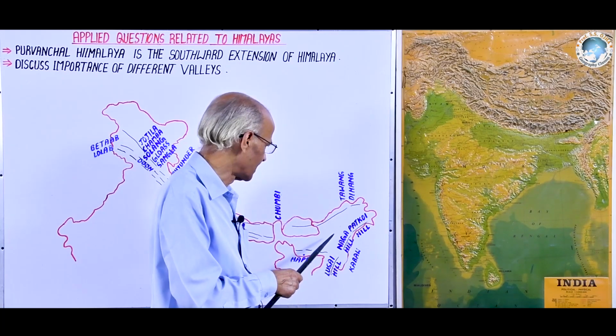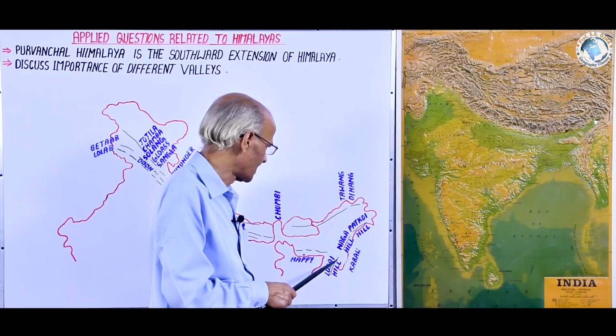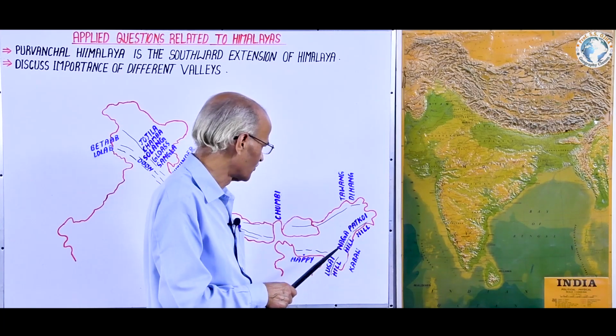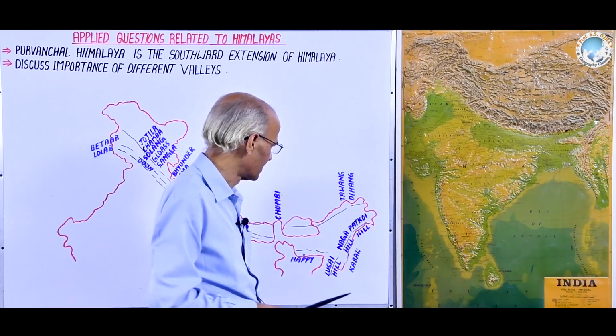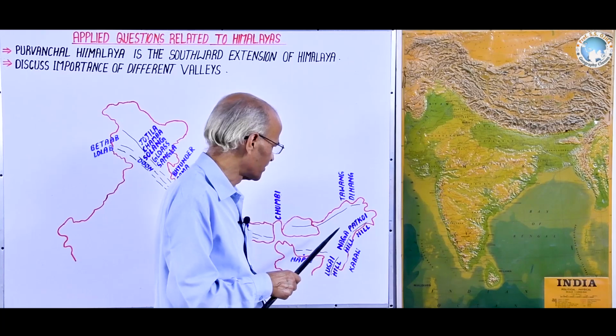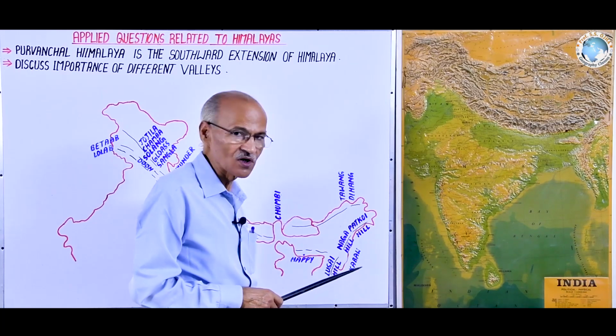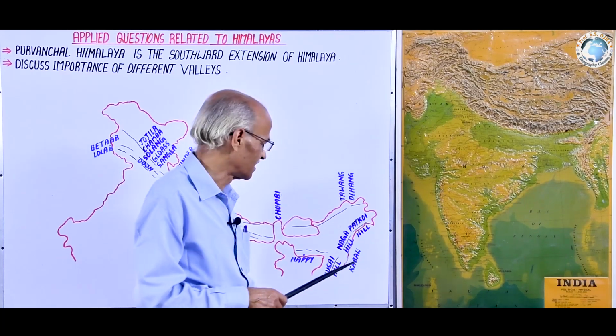It reveals that the Purvanchal Himalaya are the southward bend of the entire Greater Himalayas, and thus topographically there is similarity.